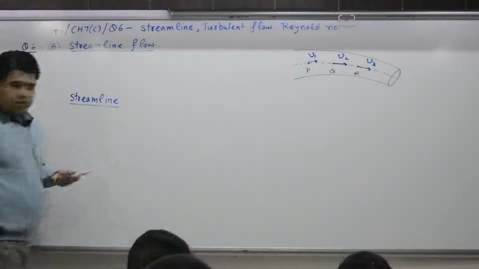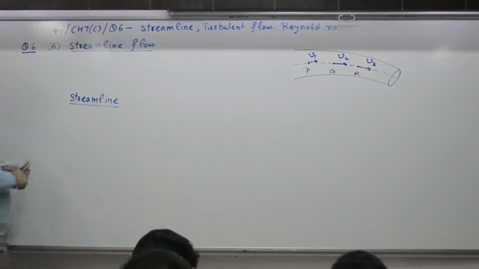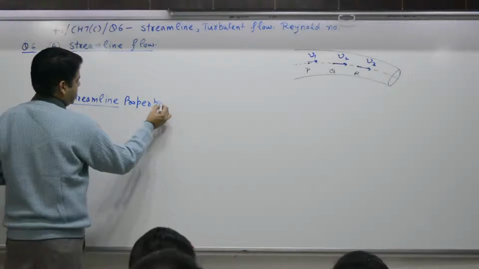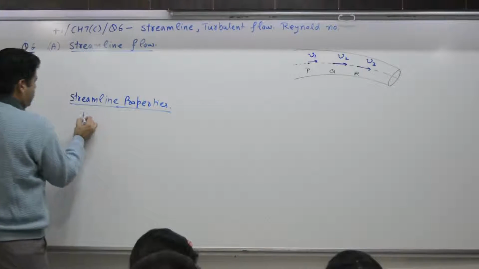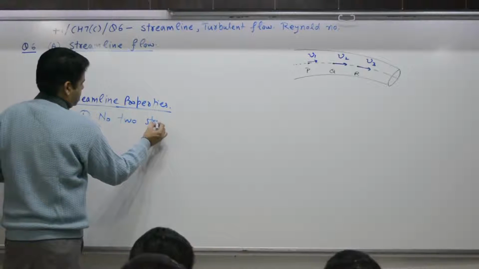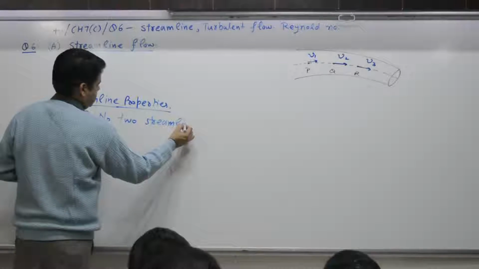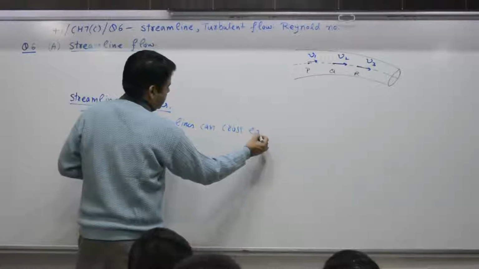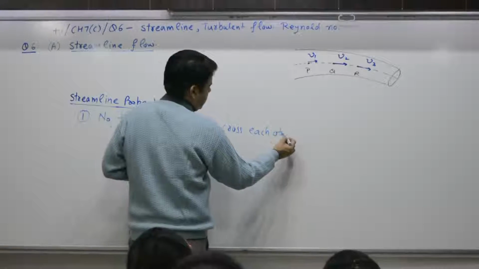Streamline properties. Number one: no two streamlines can cross each other. Why?